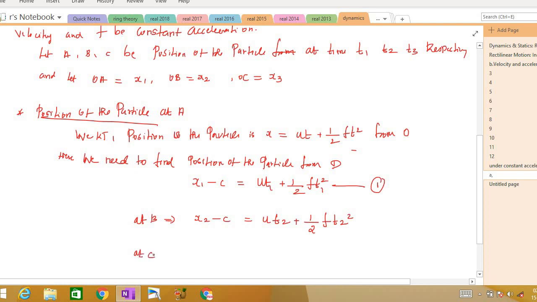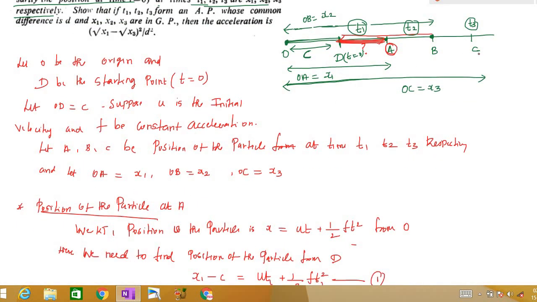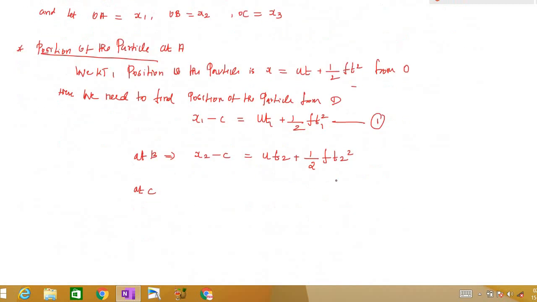And what will be the position of the particle at C? We need to find DC. In order to find DC, we can write DC as OC minus OD. So OC is x3, so x3 minus C. So at C, the position is x3 minus C is equal to ut3 plus 1 by 2 ft3 square, right? So mark this equation as 1 and I mark this as 2. Now what I'm going to do is I need to eliminate C. How can I eliminate C?